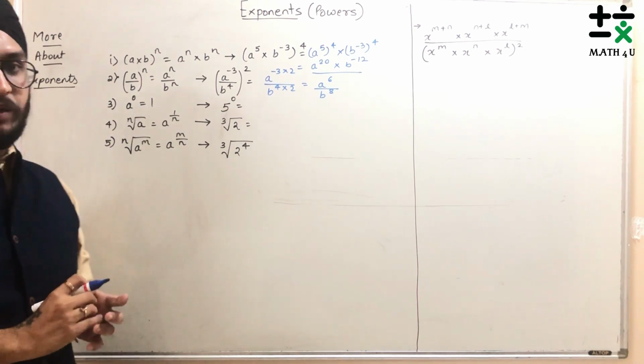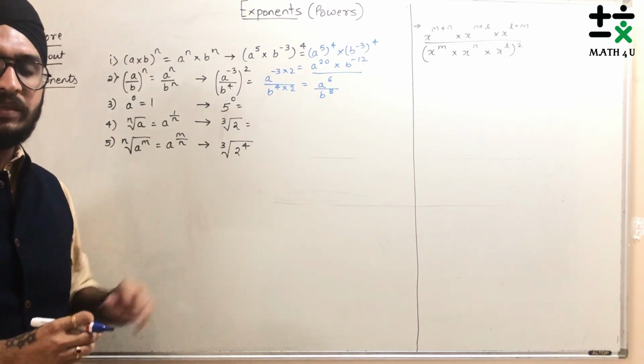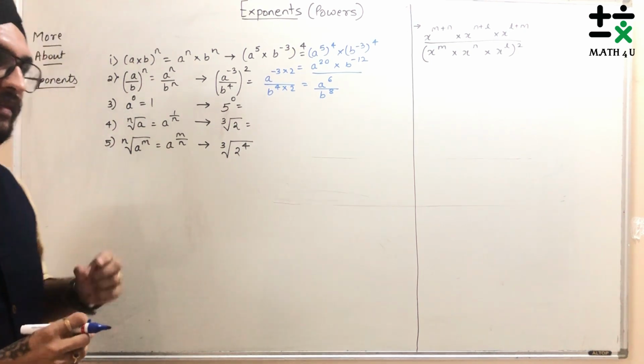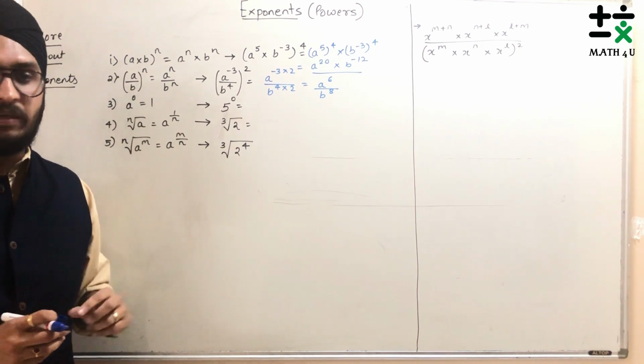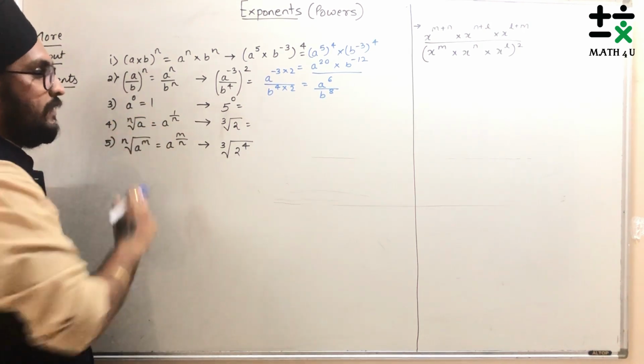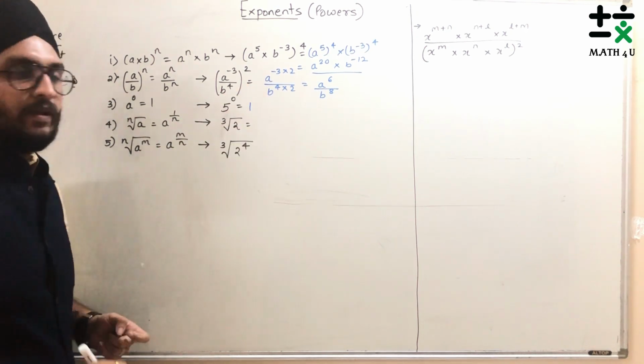Third one is very important, correct, and very easy. A raised to 0 is 1. That means if a number is there and there's a power 0 sitting in place of the index, then any number raised to 0 is always equal to 1. Like 5 raised to 0, I will directly write 1 here.